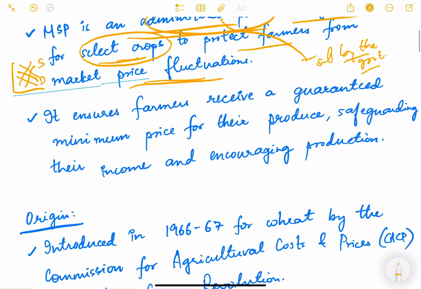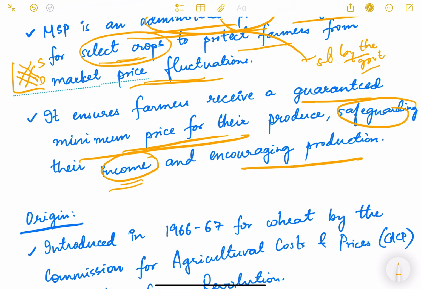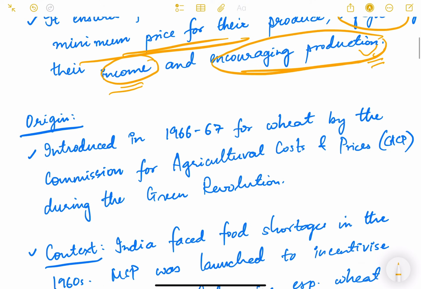It ensures farmers receive a guaranteed minimum price for their produce, safeguarding income and encouraging production. So it safeguards incomes of the farmers and also encourages them to produce crops.